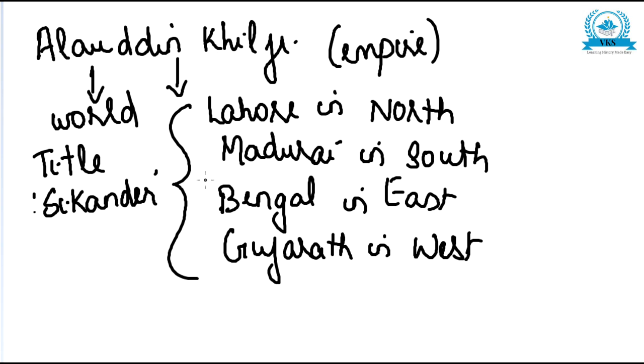See, in this empire extent, we can see that his empire extended from Lahore in the north, Madurai in the south, Bengal in the east, and Gujarat in the west. His ambition was to conquer the whole world, but he had to be satisfied with conquering the whole of India. And on his coins, the title was Sikandar or Alexander II. So all these were the main conquests of Alauddin Khilji in South India.